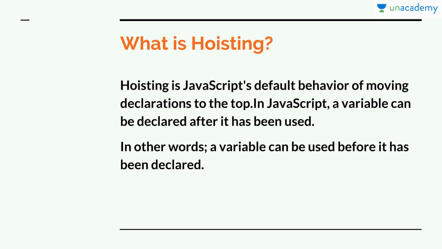So guys, in JavaScript a variable can be declared after it has been used. You can use any variable without declaring it, and after that usage you can declare that variable and it will work perfectly fine. In other words, a variable can be used before it has been declared. It sounds quite confusing, and you may not have seen anything like that while coding, but that thing is present.